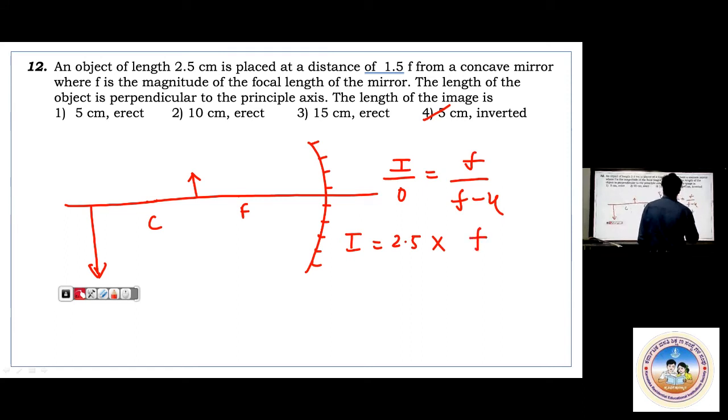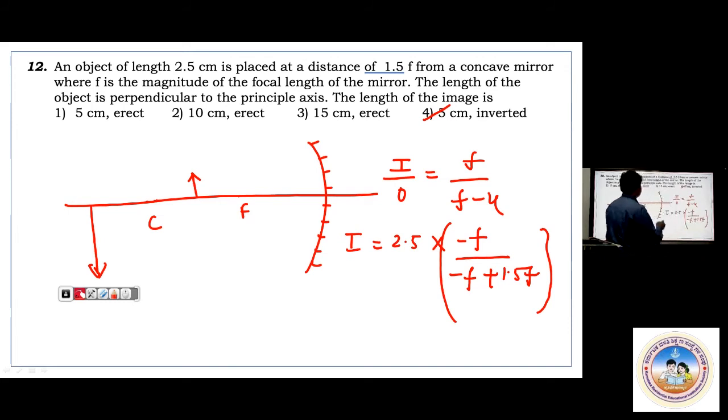Then u is nothing but minus 1.5 f. So f minus u is minus f plus 1.5 f.